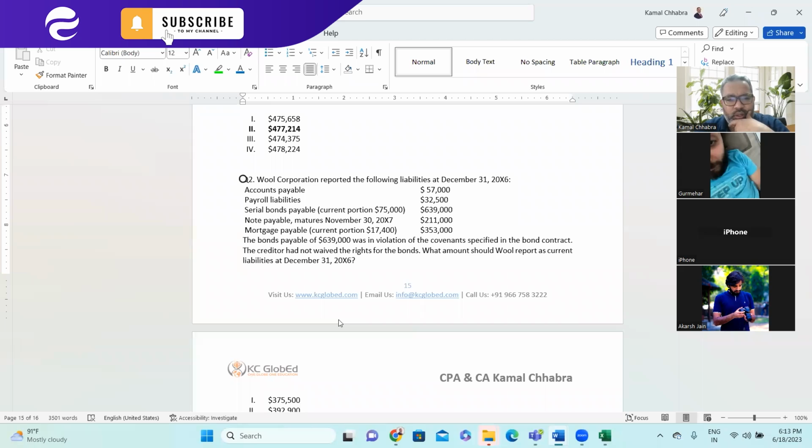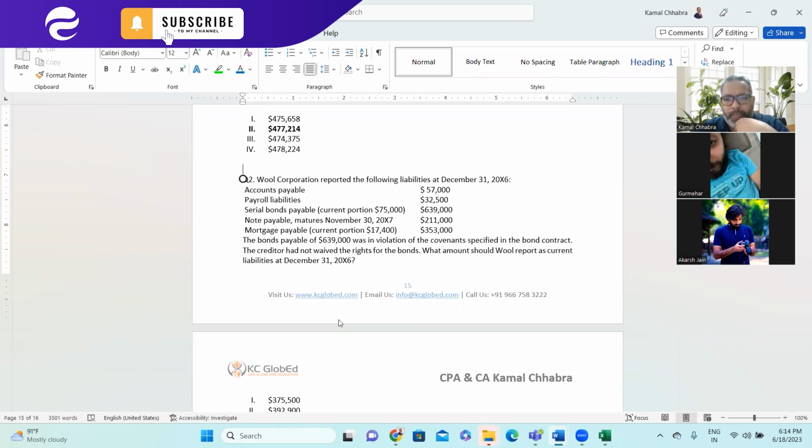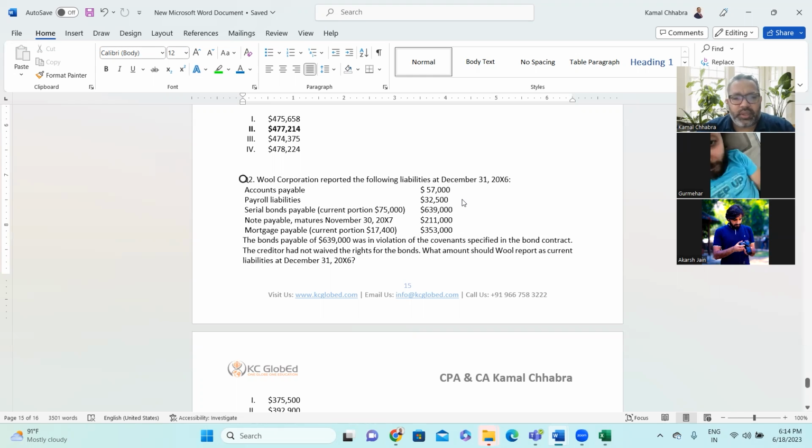Note payable maturing on November 30th, 2007, that means current portion, that is 211,000. Mortgage payable, current portion 17,400. Total is 353. The bond payable of 639,000 was in violation of the covenant specified in the bond contract. The creditor had not waived the right for the bond. What amount should Wool report as a current liability in 2006? So what will be reported in the current liability?